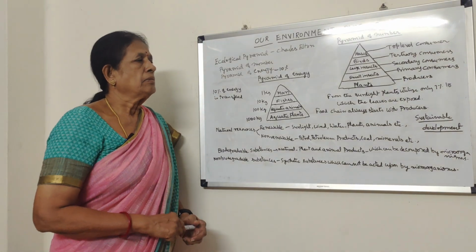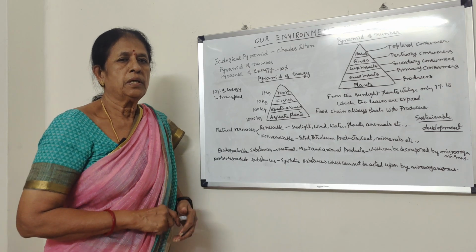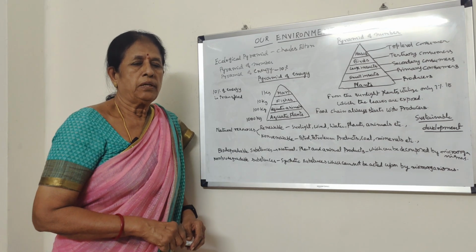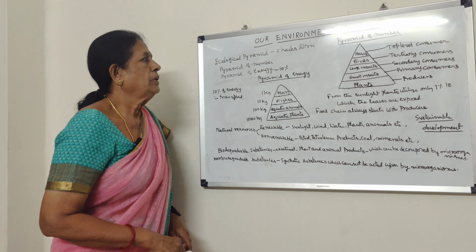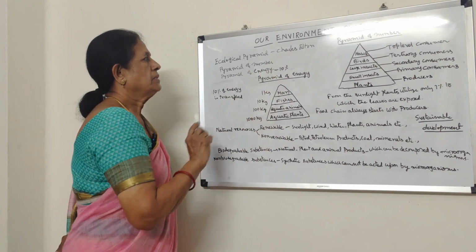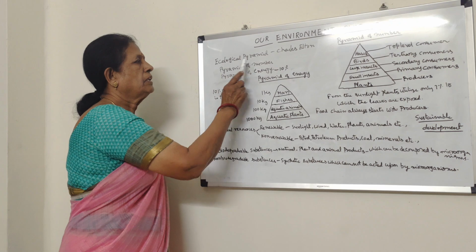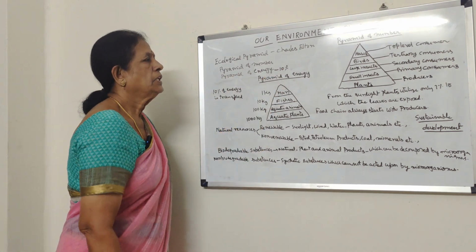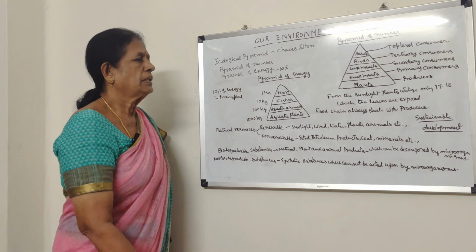And in the previous class, we came to know various terms like environment, ecosystem, food chain, food web, biosphere, etc. And now we are going to see something about this pyramid. What is this pyramid? It's an ecological pyramid. So that term, ecological pyramid, was coined by the scientist Charles Elton.